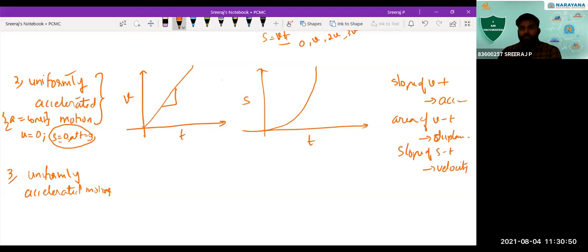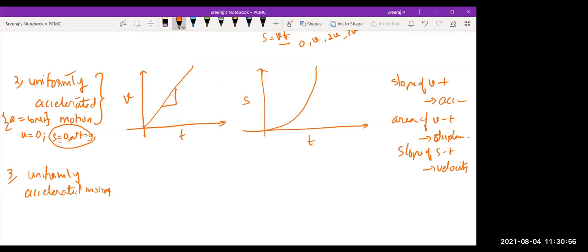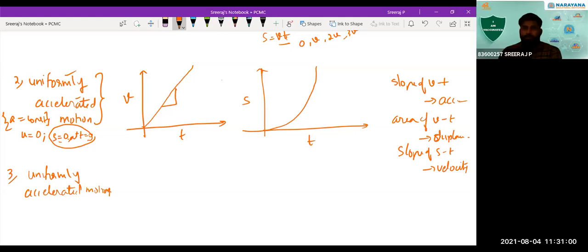But you can't find the area under the displacement time graph. You can find it, but that won't give a proper physical quantity. Always the slope gives velocity. Yes, sir. But since this is a curved line, the slope over a time interval gives you the average velocity. Now if you find it at a particular instant, you get the instantaneous velocity.